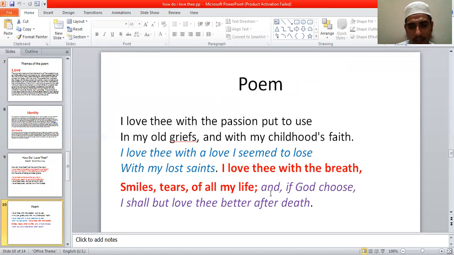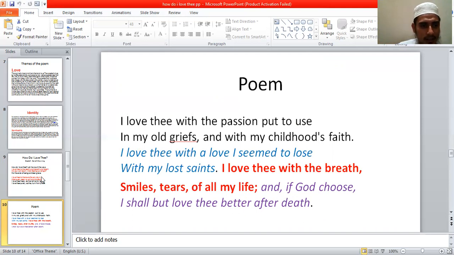And the last line: and if God choose, I shall but love thee better after life. What a fantastic finishing. The last line, or last two lines, in the sonnet gives the concluding ideas.